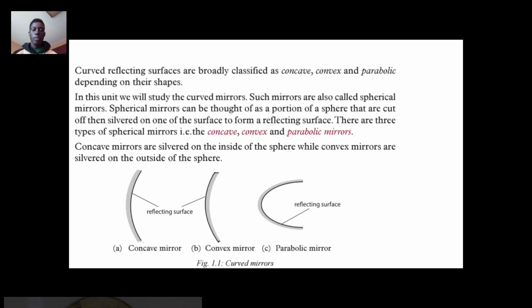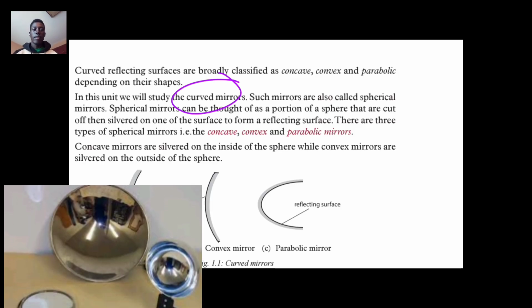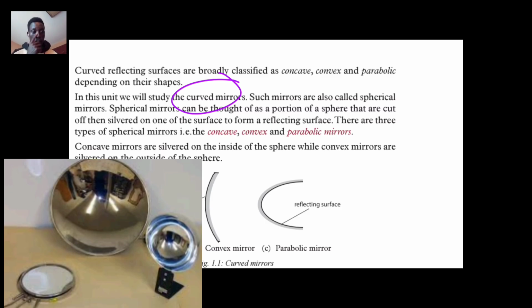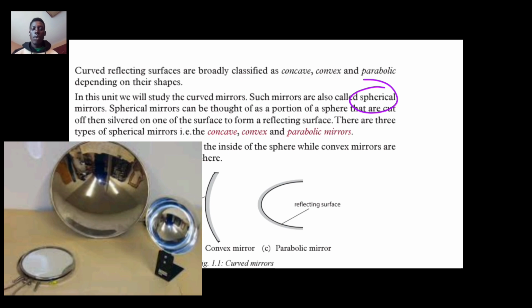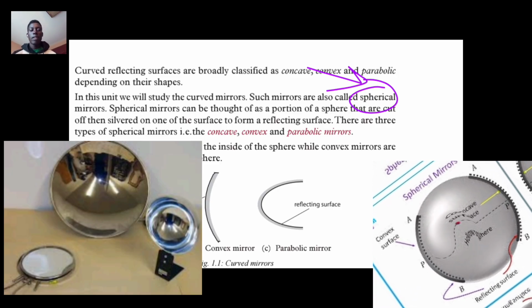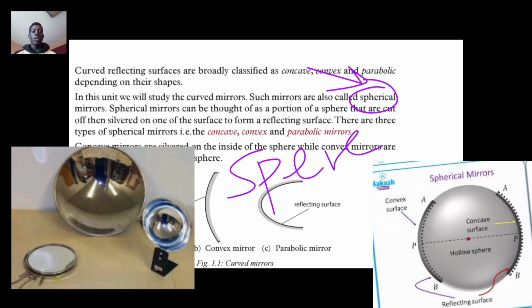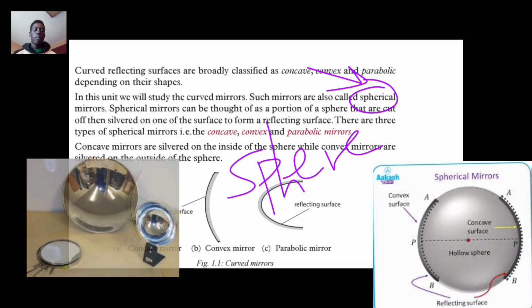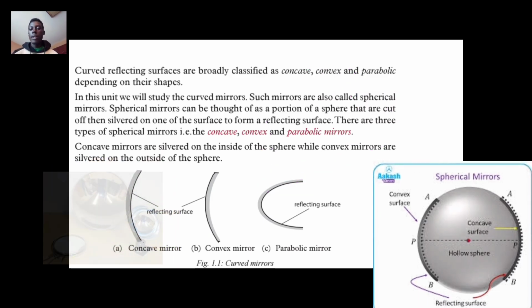And in this unit, we will study curved mirrors. Such mirrors are also called spherical mirrors. The other name of curved mirrors is spherical mirrors because they are formed from a section of a sphere. That's why they are called spherical mirrors.